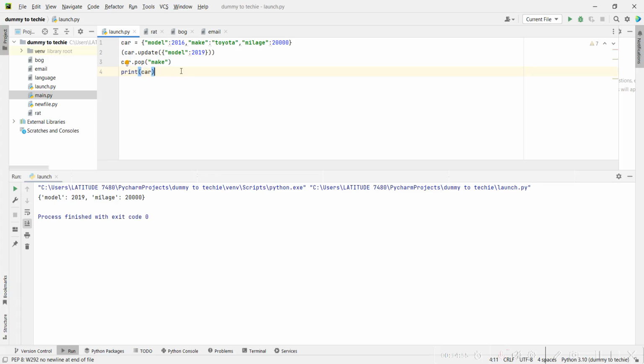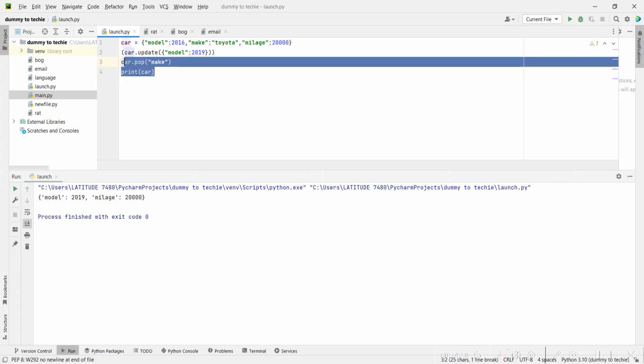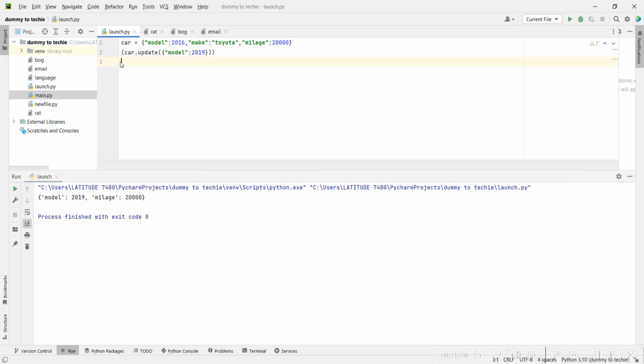Now, how do you iterate through a dictionary? So let's say this dictionary, we want to iterate through it the same way we did for every other thing.